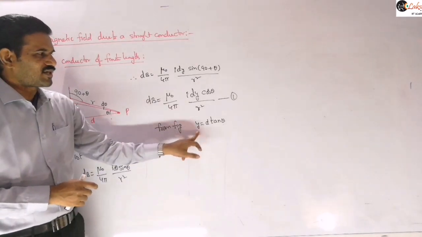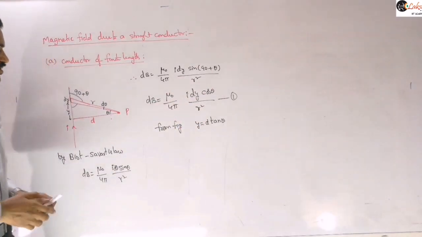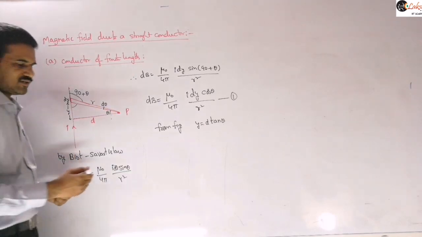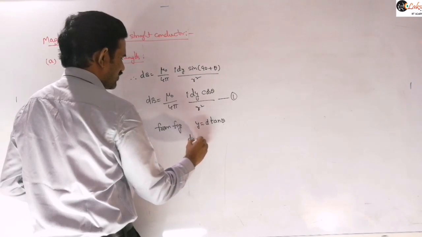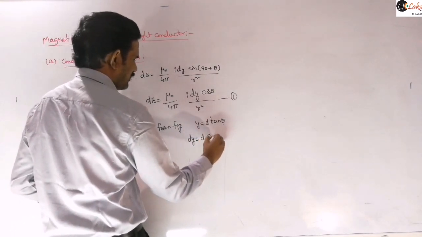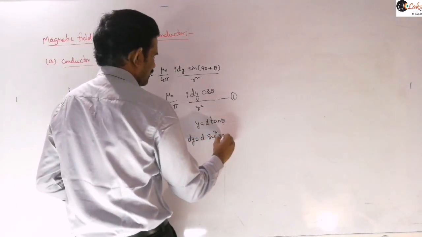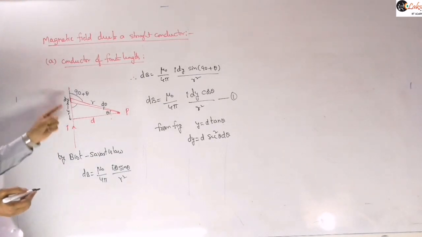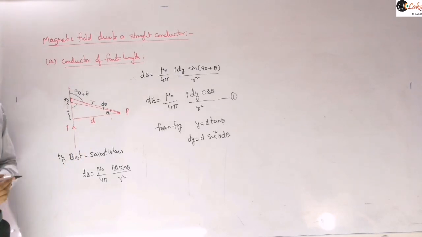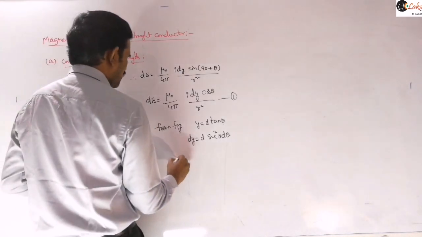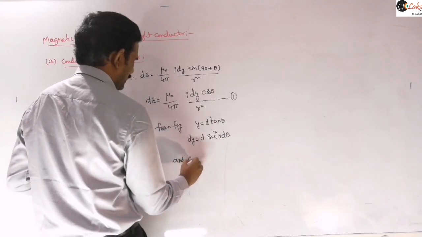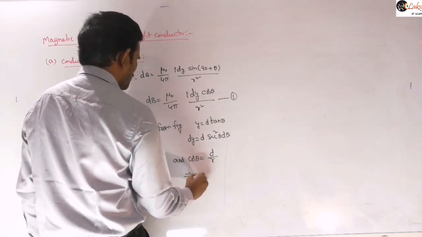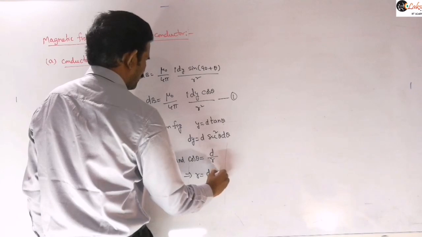So to convert that, this is our y value. So dy first I am eliminating here. Just by using this triangle, tan theta is equal to y by d. So y is equal to d tan theta you can write. So this you can write as dy is equal to d into secant square theta d theta, right? That is the differentiation of tan theta there. Next, you can write r in terms of d. So cos theta is equal to d by r, so from this r value we can write it as d secant theta, right?